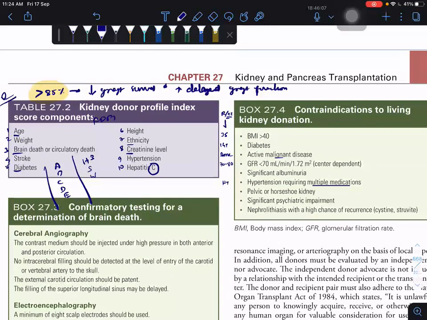This side is your relative, this side is your absolute. Significant albuminuria, pelvic horseshoe kidney, and nephrolithiasis with a high chance of recurrence, especially cystine and struvite, are absolute. Multiple medications and GFR less than 70 are very important, expected and fixed.